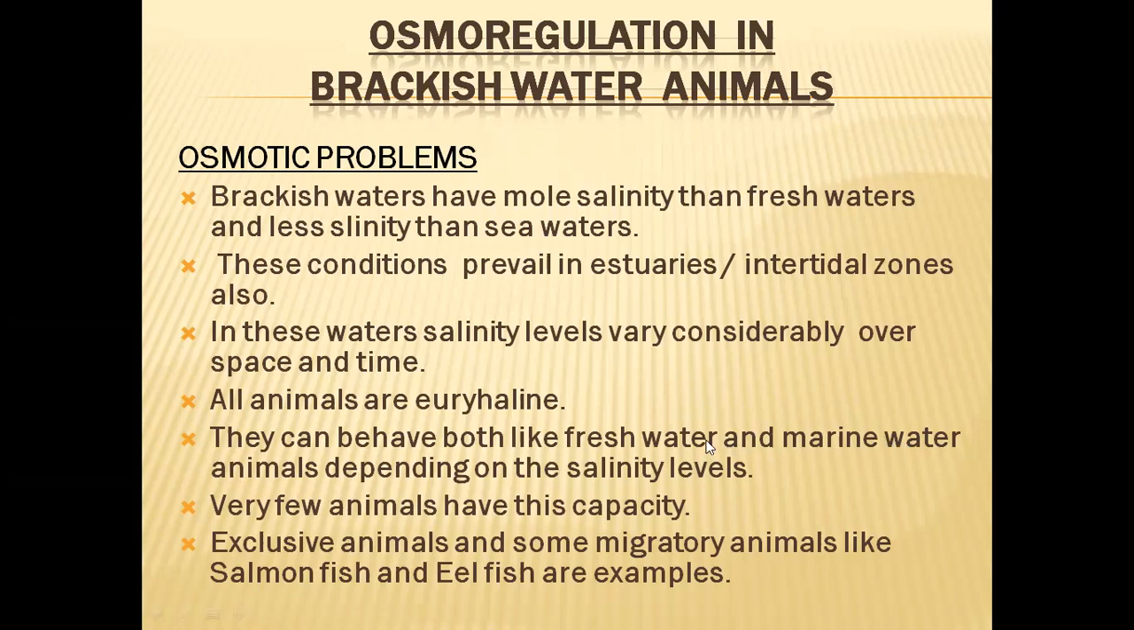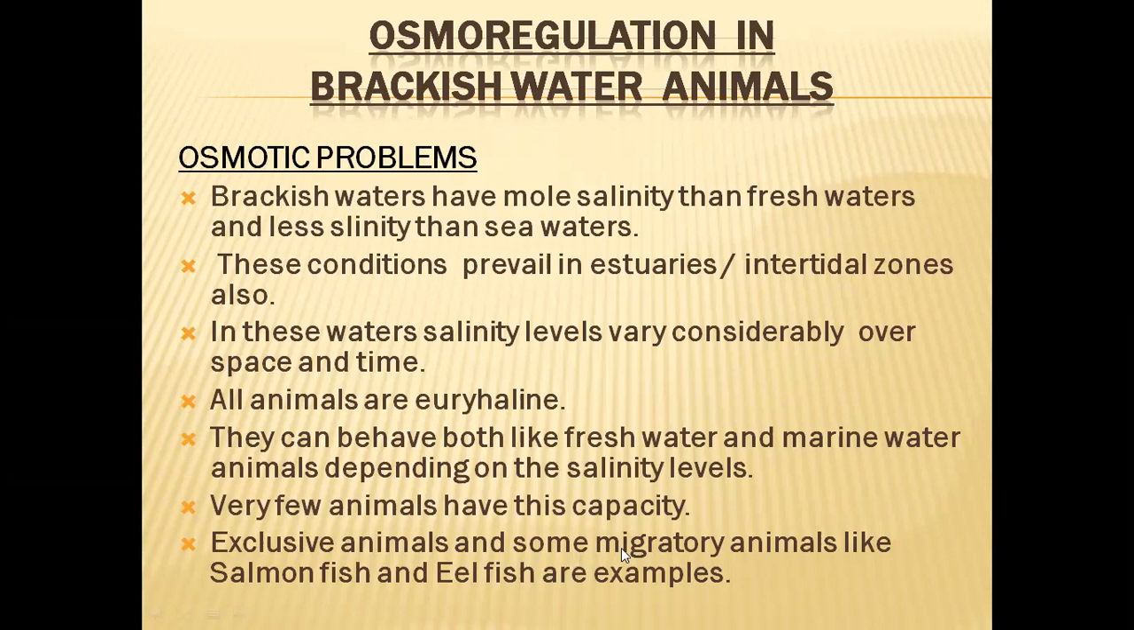So the same chloride cells, at some times will be absorbing salts from water, and at other times will be excreting salts from their body fluids. So both ways, their systems are going to work. Very few animals have this capacity, so we cannot find a wide range of animals in these waters. Only some animals can be seen in brackish waters, estuaries or intertidal zones only. Those organisms are called exclusive animals.